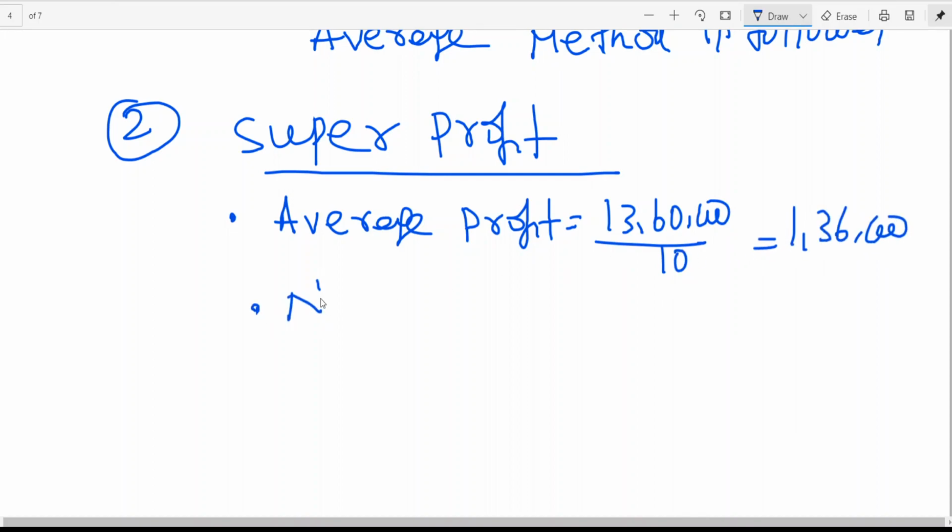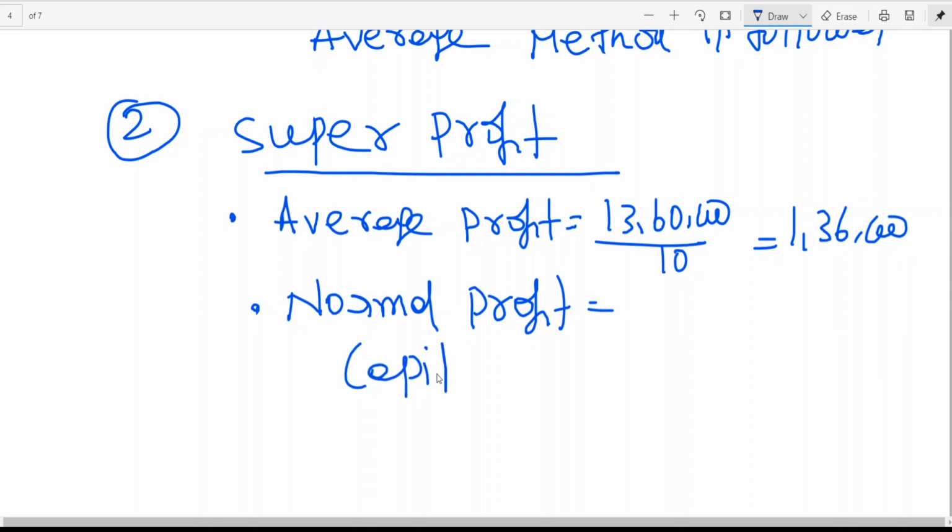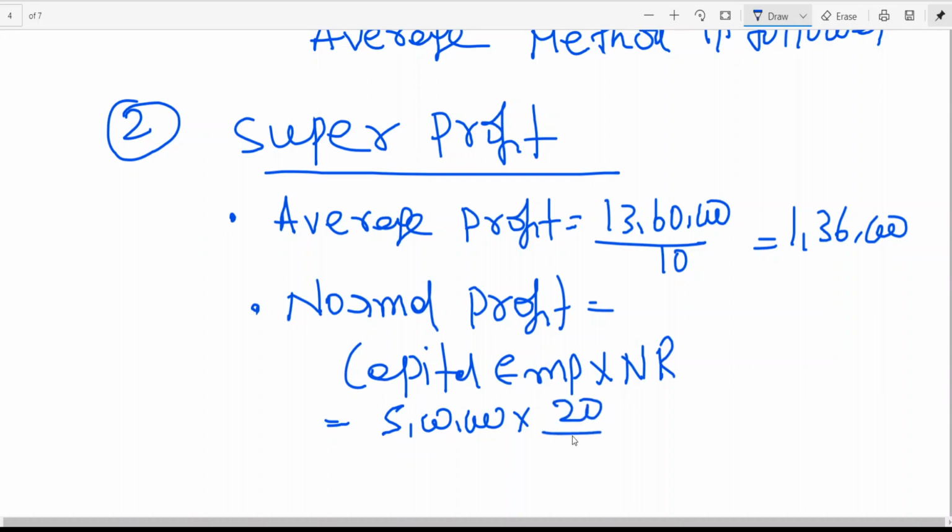Then point number 2, normal profit. Normal profit is equal to capital employed into normal rate. What is capital employed? 5 lakhs. What is the normal rate that was given? Tell me. 20%. How much are you getting? 1 lakh rupees.